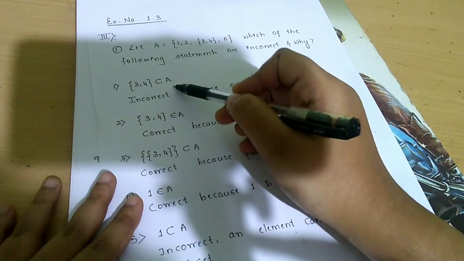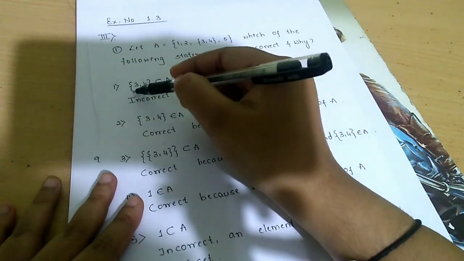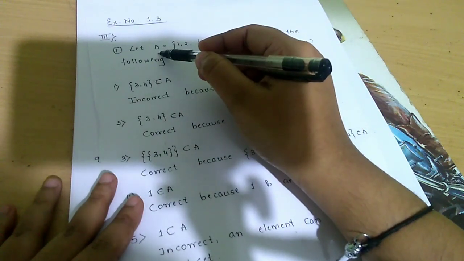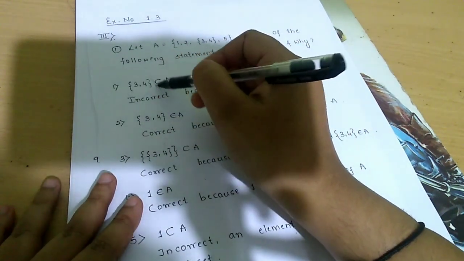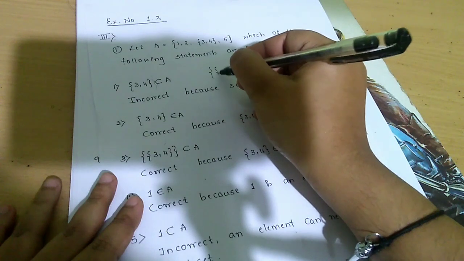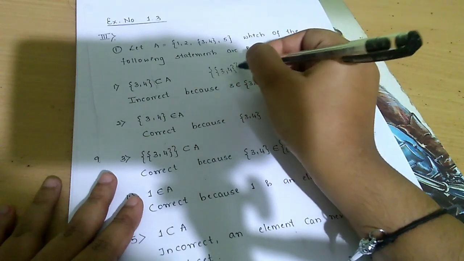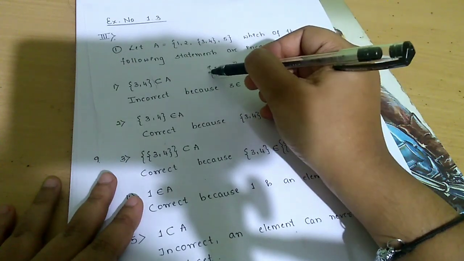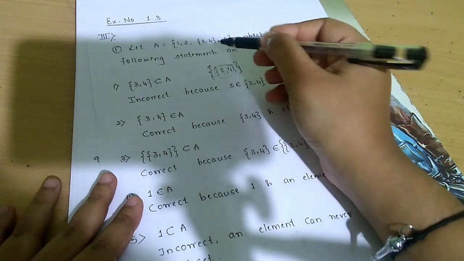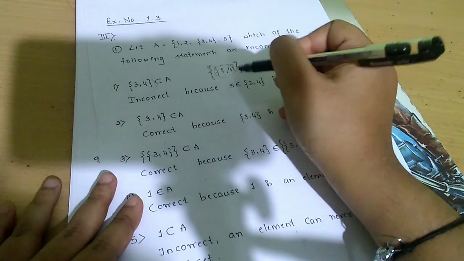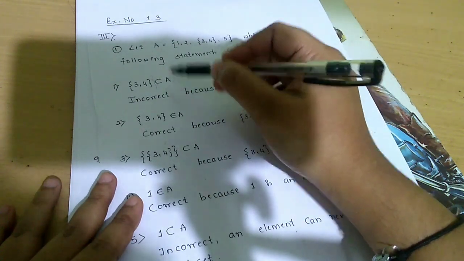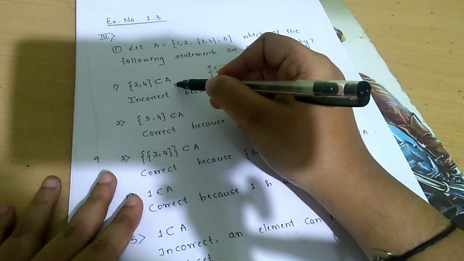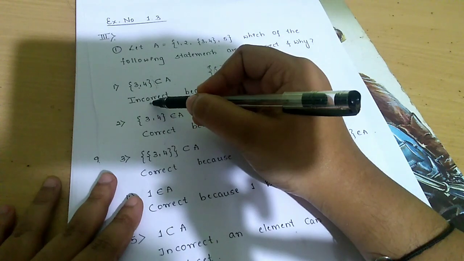It is false. Because this {3, 4} is what? It is an element of the set A. If it is written in double brackets, for example {{3, 4}}, then this {3, 4} is an element and it is written in the form of a set. Therefore, this becomes a subset of A. Only if you write it in double brackets does it become a subset. As it is written in single bracket, it is not a subset of A. So the statement is incorrect.